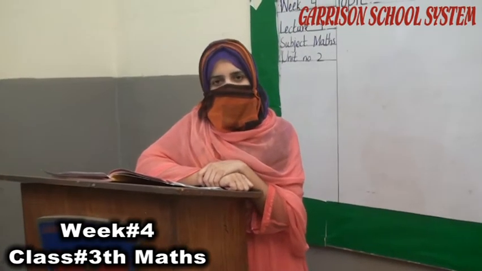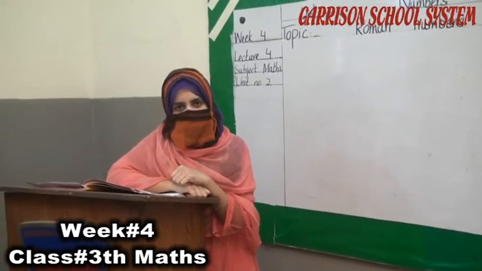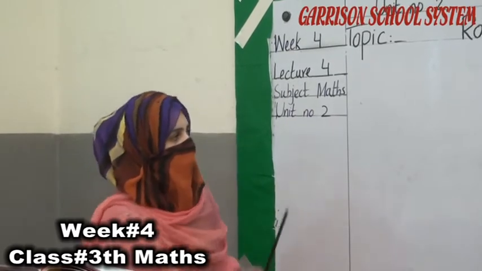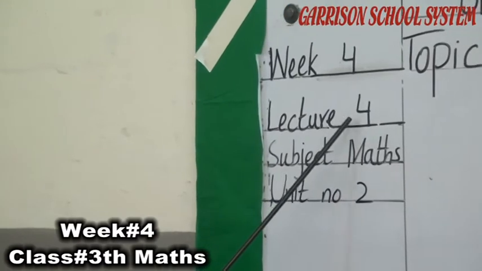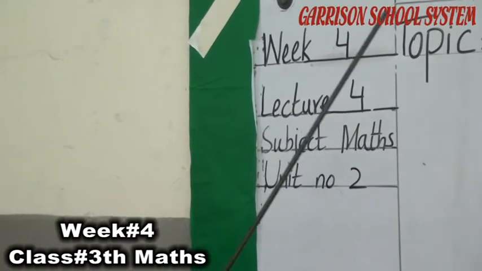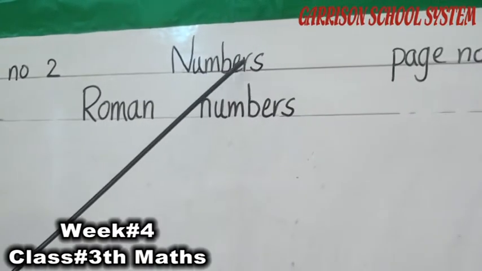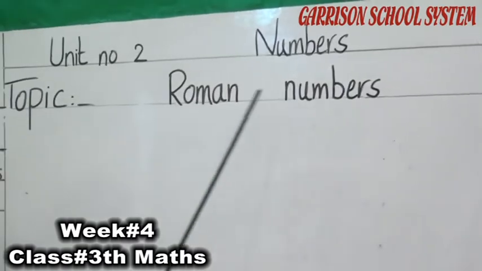Okay students, we have completed our unit number 1. Now we are going to start unit number 2. So look at the board. This is our week number 4 and today is our lecture number 4. We are going to start our unit number 2, which is named Numbers, page number 10. And our topic today is Roman numbers.